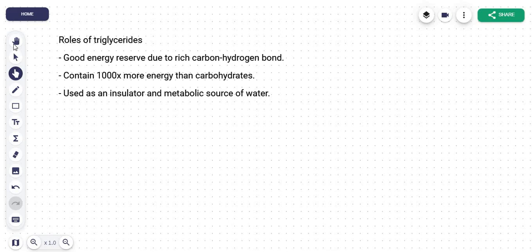Okay guys, now we've covered triglycerides. And now we have phospholipids. Phospholipids is a bit lengthy, a bit complicated, so let's keep it till here. Just take your time and revise this.